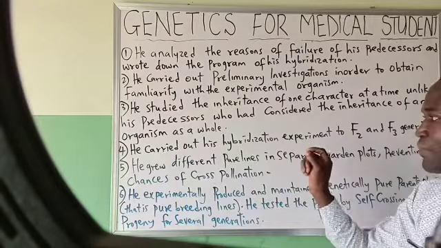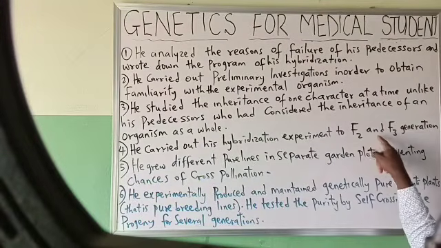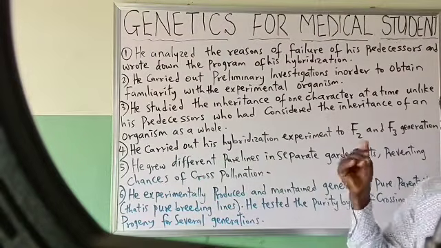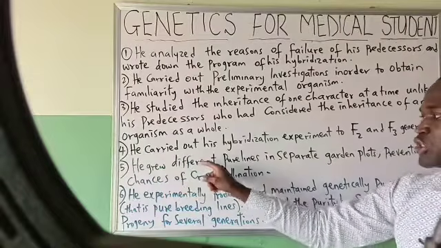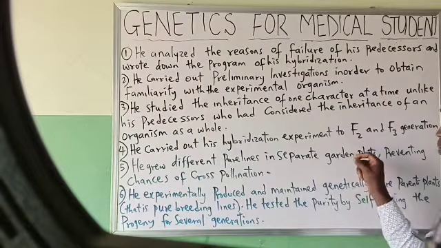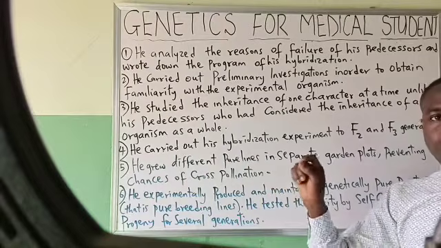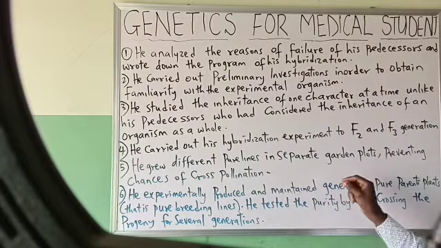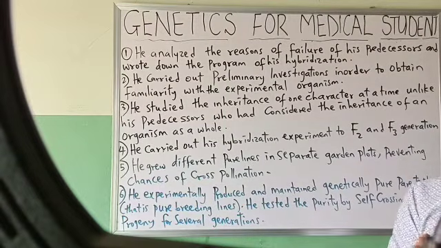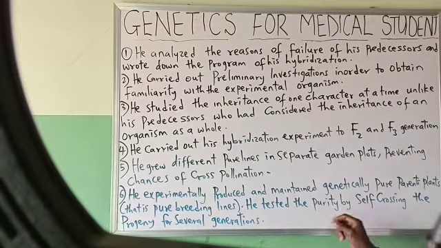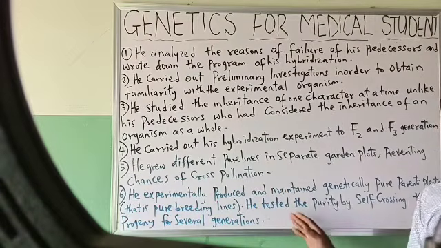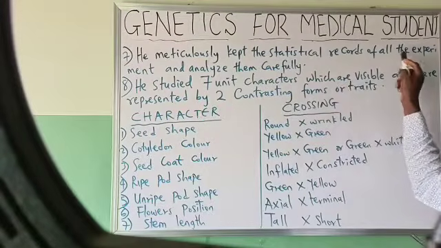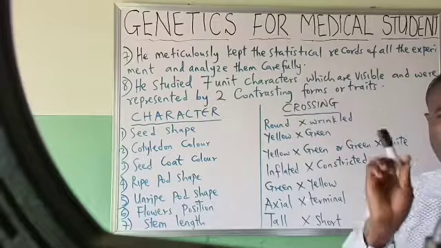He carried out his hybridization experiment to F2 and F3 generations. In the example we see in this video, we will see how he did that. He grew different pure lines in separate garden plots, preventing chances of cross-pollination. He experimentally produced and maintained genetically pure parent plants, that is, pure breeding lines. He tested the purity by self-crossing the progeny for several generations. Number 7, he meticulously kept the statistical records of all the experiments and analyzed them carefully.